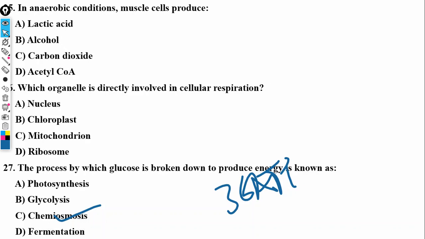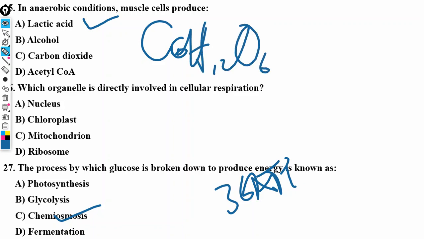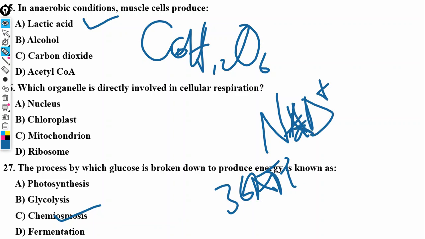Question 25. In anaerobic conditions, muscle cells produce what? Very simple question. Lactic acid, right? They produce lactic acid because the glucose, C6H12O6, is not being oxidized. So the muscle cell will produce lactic acid from pyruvate, and they will generate NAD plus. Remember that. I'm going to link the video in the description, so if you have not seen the video, make sure you watch it. This NAD plus will allow glycolysis to actually continue.